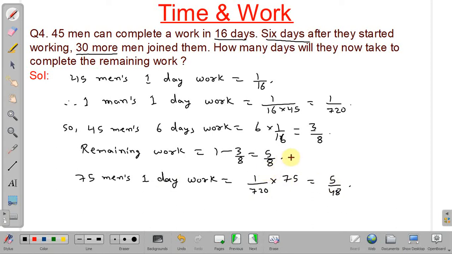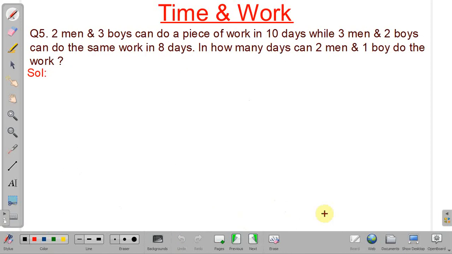Now we know the remaining work, and we know the one day's work of 75 men. Therefore, required time will be equal to the remaining work, that is 5 by 8, divided by one day's work of 75 men, that is 5 by 48. So we will get 48 by 8, or 6 days. Okay. So in the next 6 days, 75 men will be able to complete the remaining work. We will discuss the next problem.